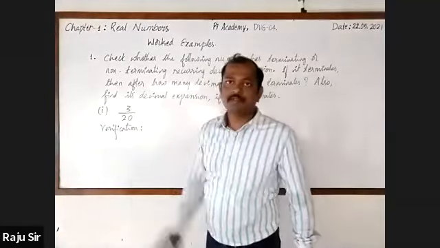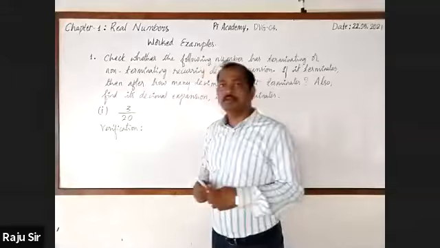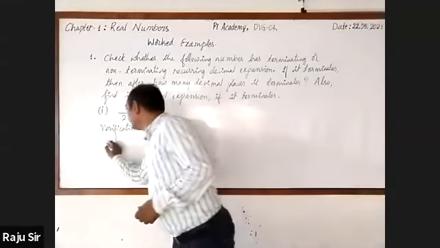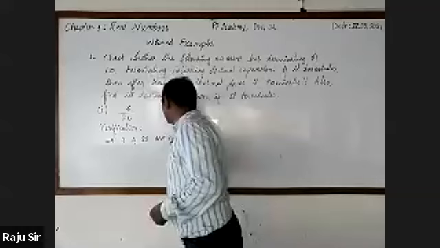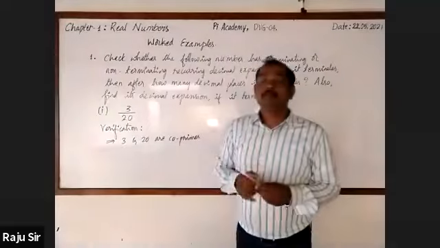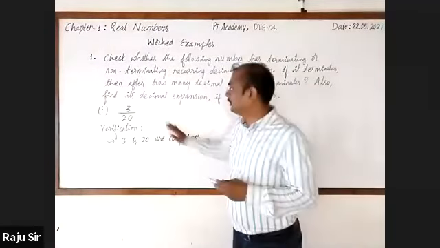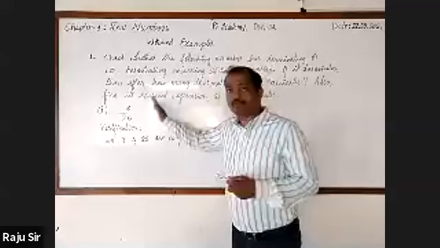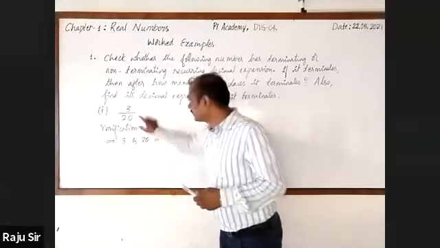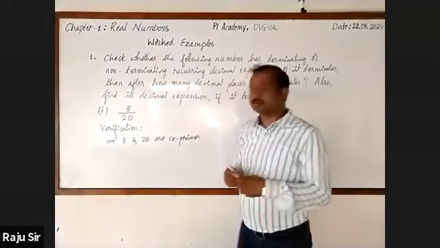Are they co-primes? Yes, 3 and 20 are co-primes. Please do remember, if they are not co-primes, then we have to simplify that. Here, no need to simplify. Directly we can write 3 and 20 are co-primes.